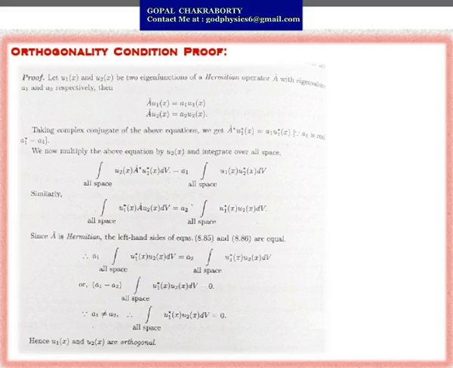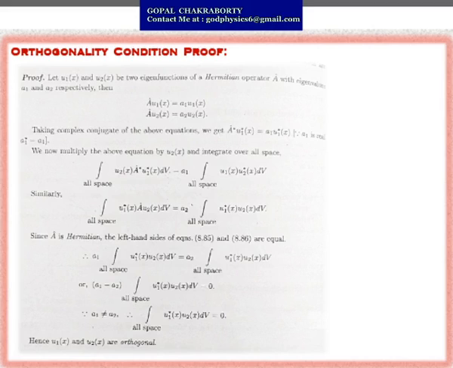Taking the complex conjugate of the above equations, we get A cap star u1 star(x) equals a1 u1 star(x). a1 is real, okay, and you can also write A cap star u2 star equals a2 u2 star. Now we multiply the above equation by u2(x) and integrate over all space.